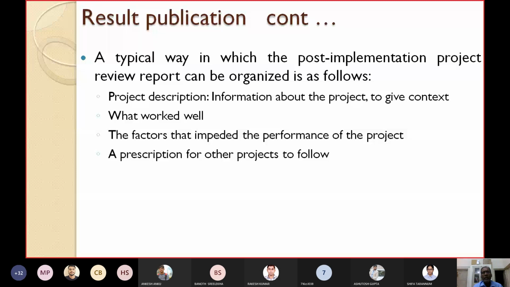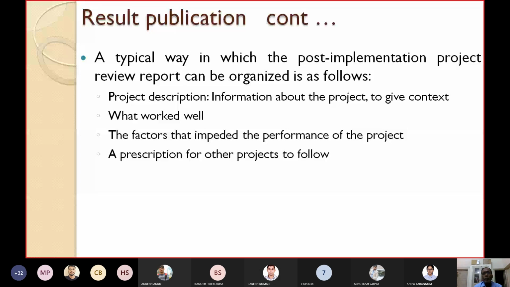A typical way in which the post-implementation project review report can be organized is as follows. First, you can write a little bit about the project description, information about the project to give context. Then what worked well during your project, which practices worked well and which methods did not work well. Also, you have to write the factors that impeded the performance of the project.